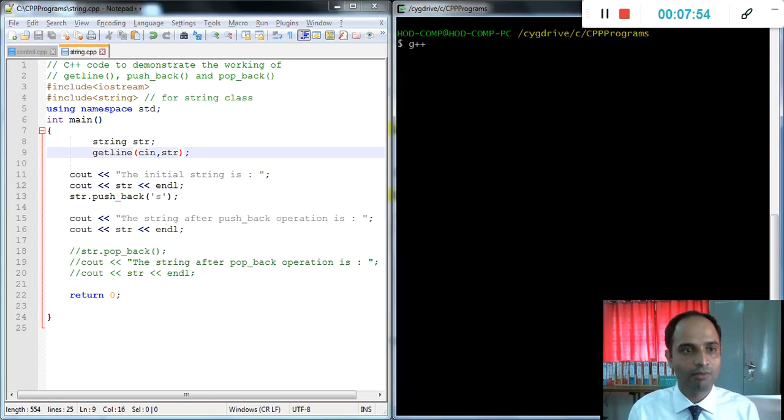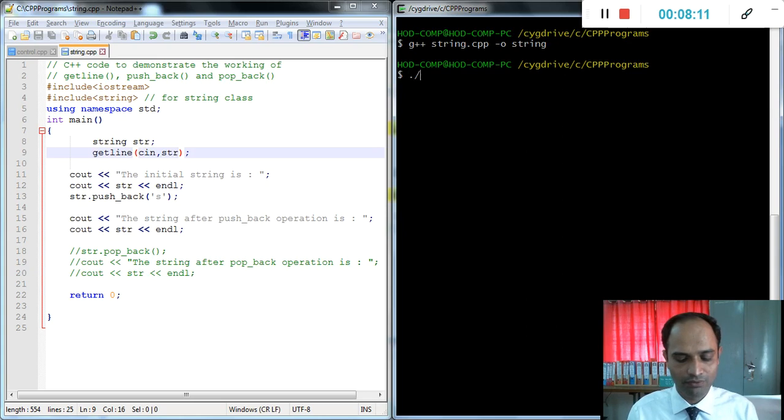Then we need to compile it. Then g++ string.cpp, then -o string. Okay, now it's compiled. Now we will run it, ./string, enter. This line is waiting for the response from the user.